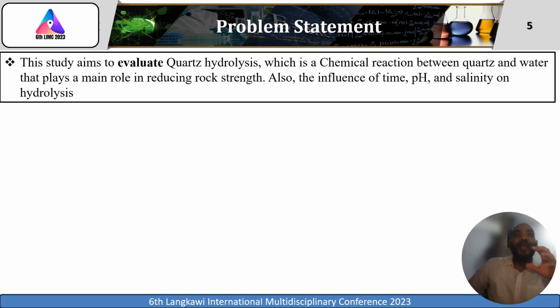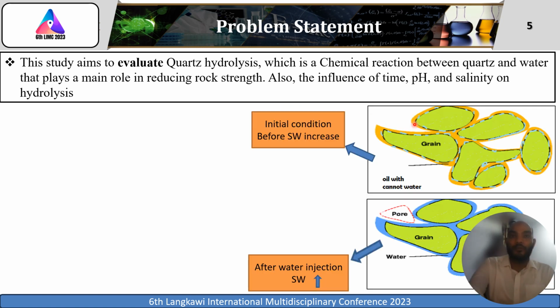So this study aims to evaluate the quartz hydrolysis. This quartz hydrolysis is a chemical reaction between quartz and water. This chemical reaction plays a main role in reducing rock strength. Also, we examine the influence of time, pH and salinity on the hydrolysis.